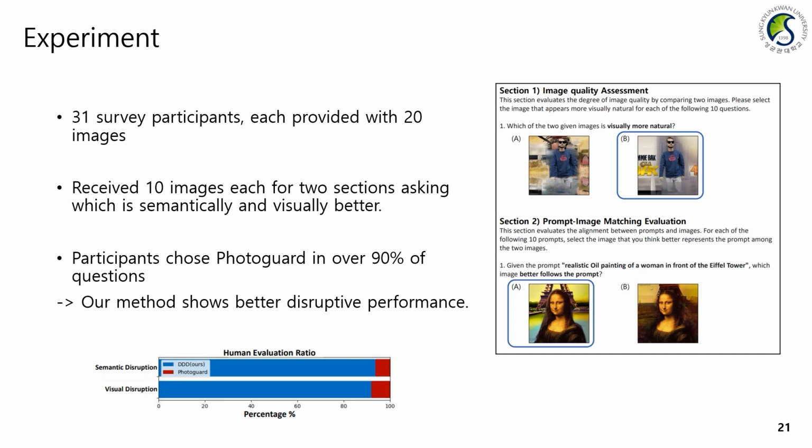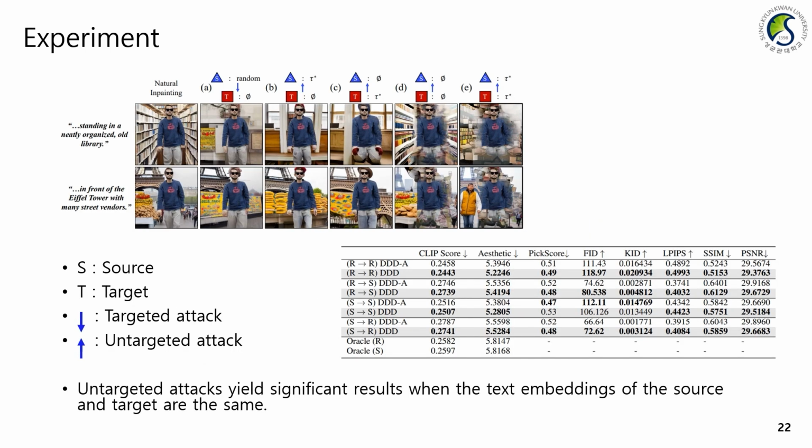As a result, DDD received over 90% of the votes in each question, supporting the strong disruption performance of our method.